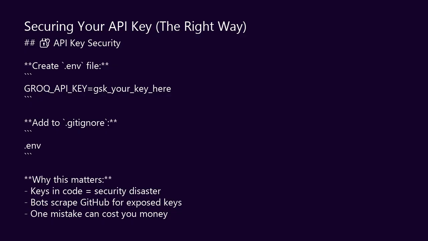It's what professionals do. Create a file called .env in your project folder. Add one line with your key. That's it. This file stays on your computer. It never goes to GitHub. Your key stays safe. Let me load the key and verify it works.